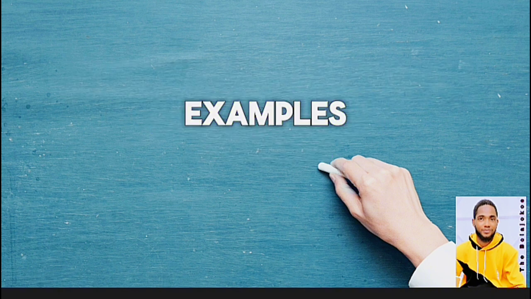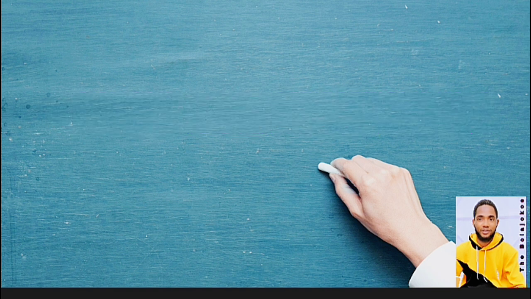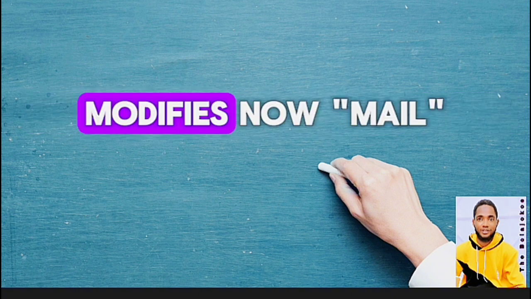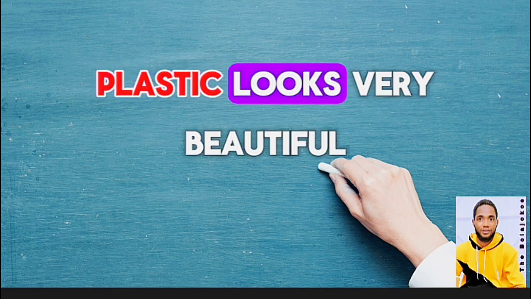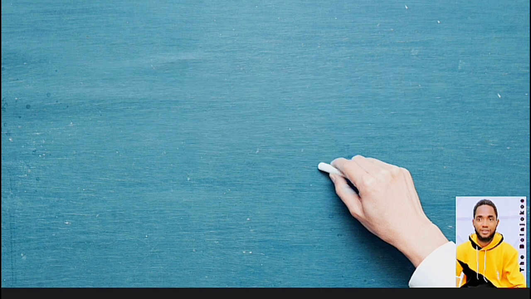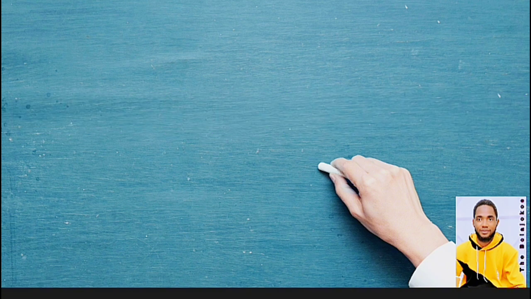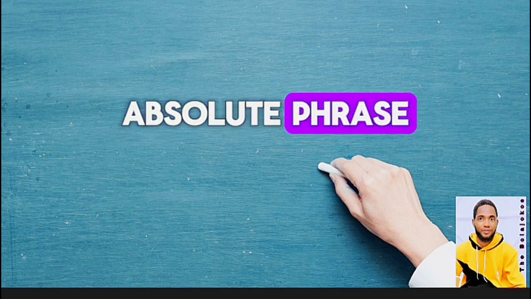Examples. The students, raising their hands, need extra page. Modifies noun, students. She got a mail, mentioning about her exam. Modifies noun, mail. The chair, made of plastic, looks very beautiful. Modifies noun, chair. The document, written in red ink, belongs to the coordinator. Modifies noun, document.